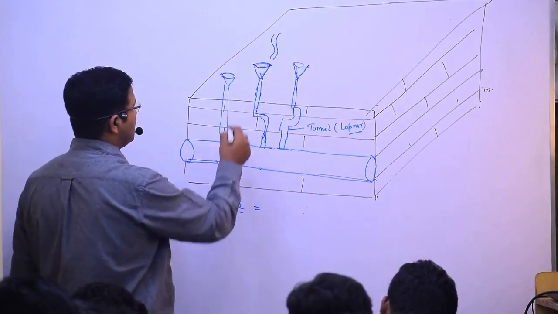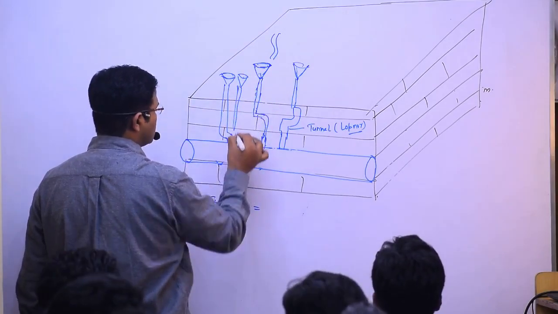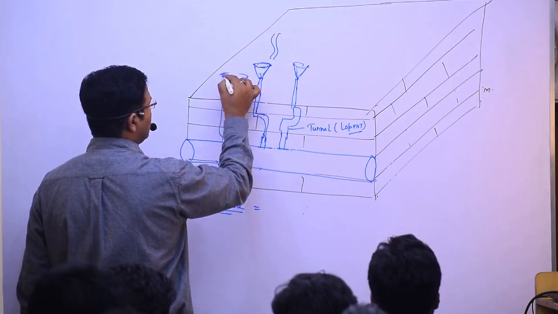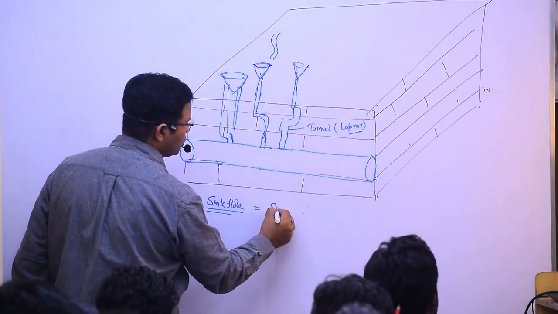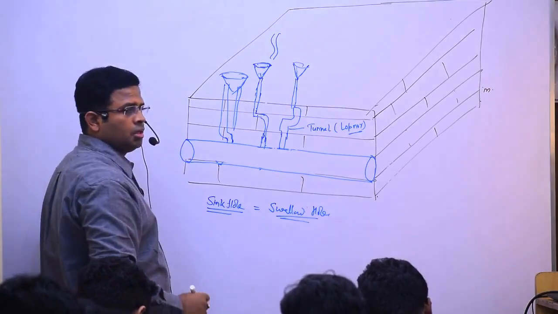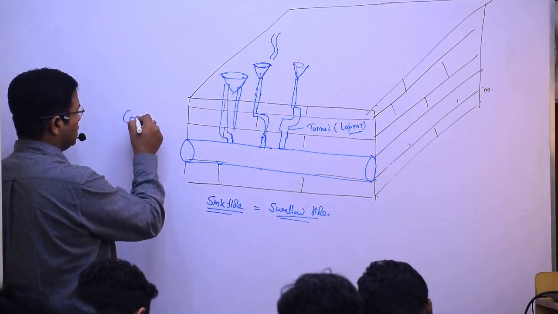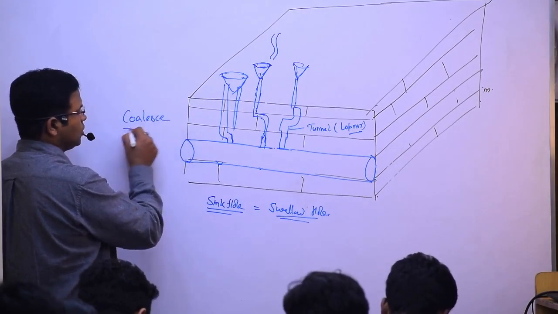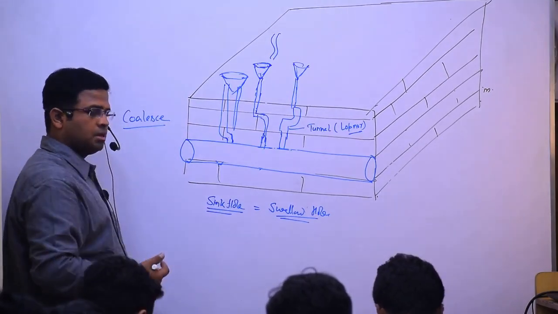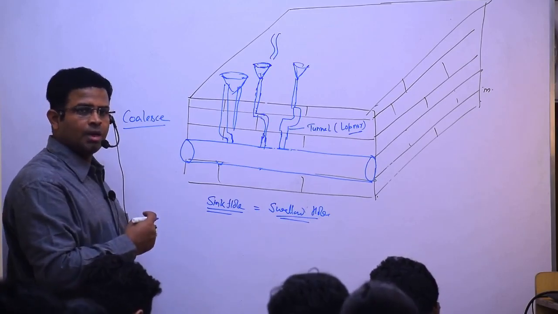And over the period, there is also one more sinkhole. And when these two sinkholes started enlarging, they coalesced together, and they become what I said? Swallow hole. Understood? When two or three sinkholes coalesce, meaning get together, C-O-A-L-E-S-C-E, when two or more sinkholes get together, it becomes a swallow hole. Understood?